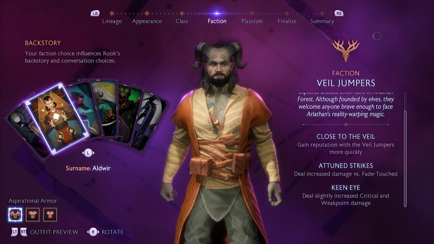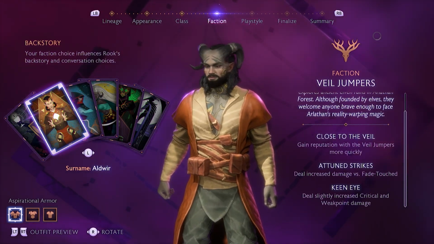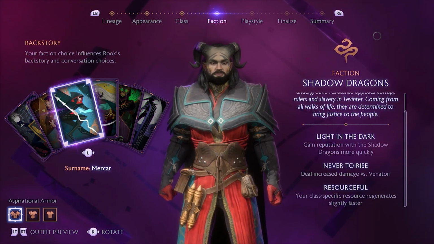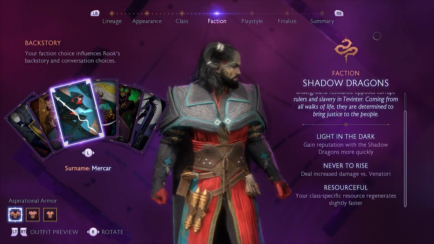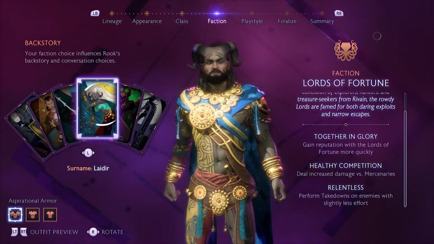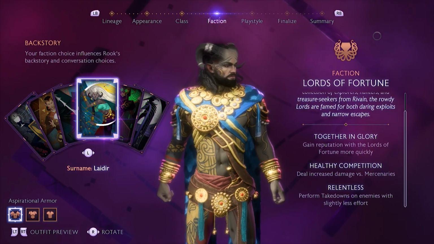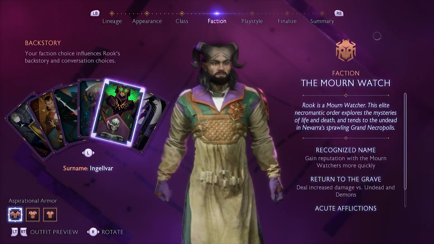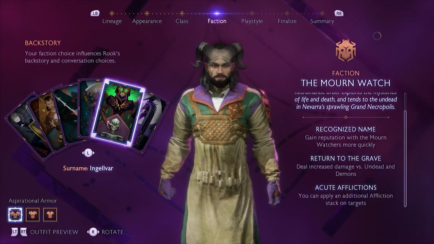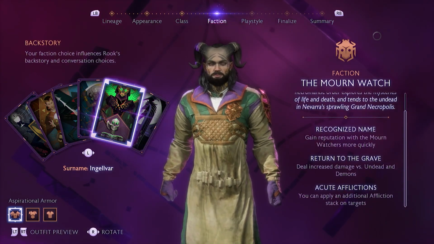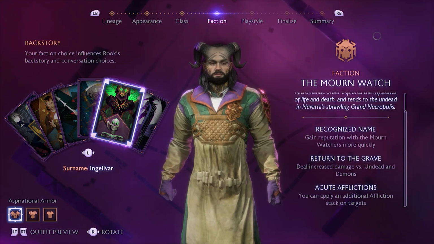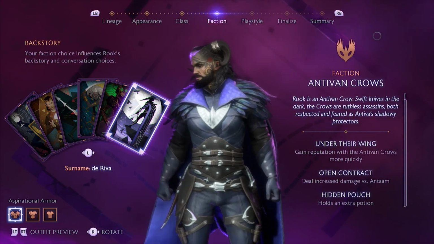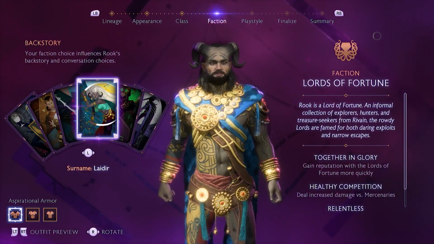Deal increased damage versus Fade Touched. Deal slightly increased critical and weak point damage. Your class-specific resource regenerates slightly faster. Okay, deal increased damage. And then we've got perform takedowns on enemies with slightly less effort. And then, oh, what we got here? Recognized name, gain reputation. Yeah, deal increased damage versus undead and demons. You can apply an additional stack on targets. And then we've got holds an extra potion. Deal increase.